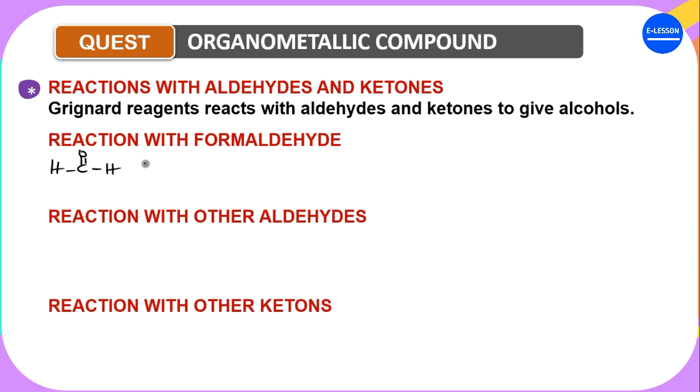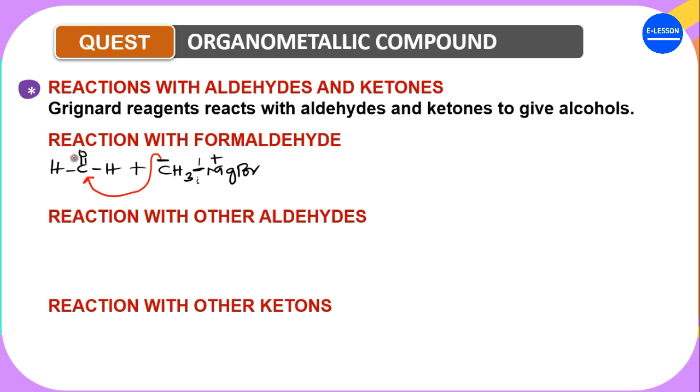Now, if you react this with a Grignard reagent, let's say the same methyl magnesium bromide, something will happen here. If this bond breaks, you discover that this will be negative, while this will be what? Positive. Is that not what we said? Whenever the bond breaks, the carbon will be partially negative and magnesium becomes positive. So this negative charge acts as a nucleophile. What do nucleophiles do? They attack an electron deficient center.